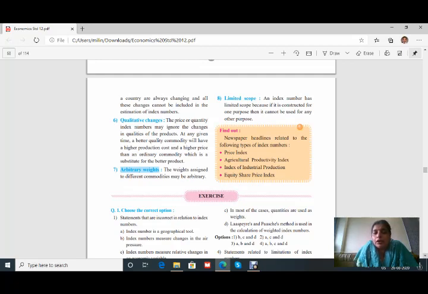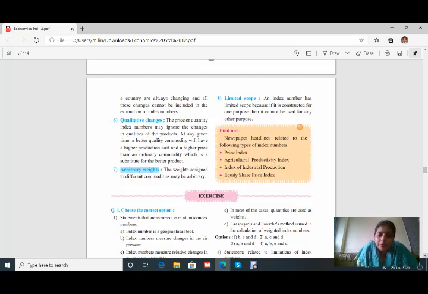Quality increases when there is higher productivity, some good production technique. If we use a good production technique, then we will definitely get a better commodity than an ordinary commodity. But this change is ignored while calculating the index number. Therefore, it shows a limitation.